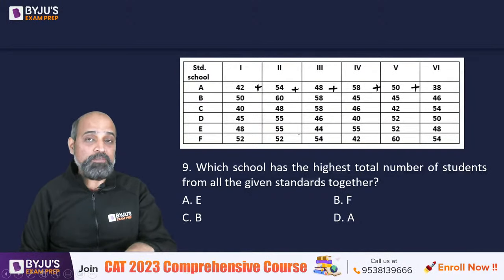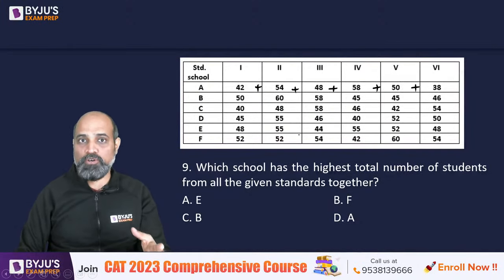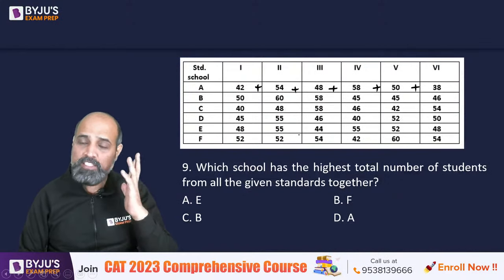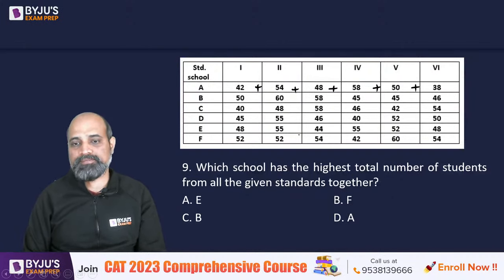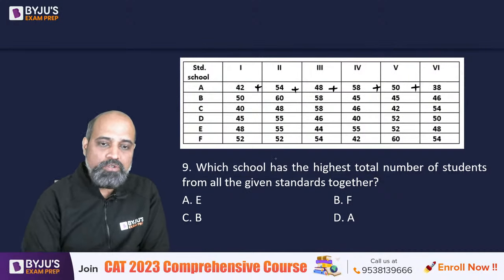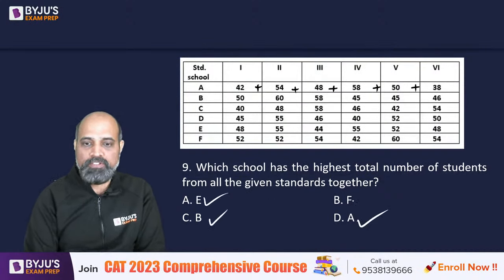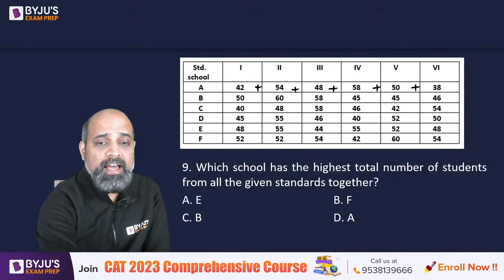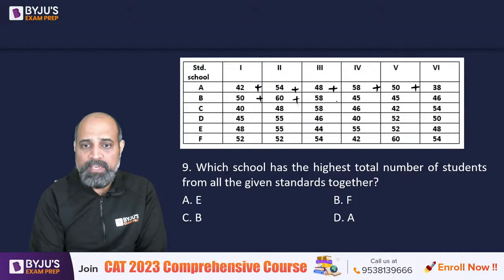If you're going to attempt such a question at the end, of course, you know the rest of the questions are not getting solved, right? So at least this is solvable, but it takes time. So we are not going to check all of the schools. We are only going to check these 4, right? We will only look at A, B, E, F. Why bother with more? There are only 4 options, we will try the 4. So we have A, B, E, and F. So we have to add row wise.